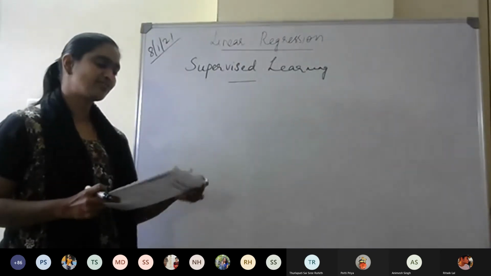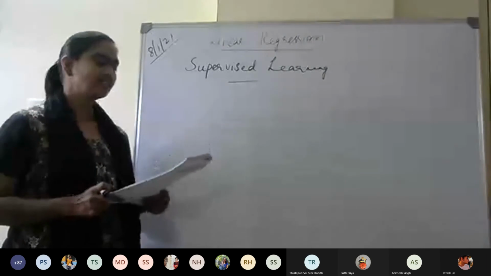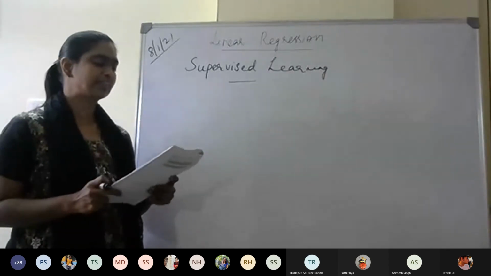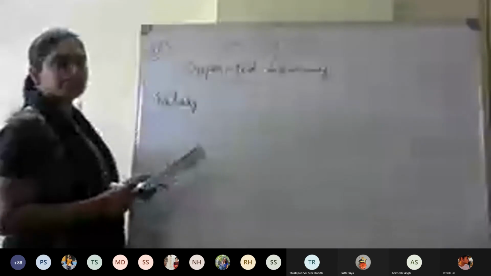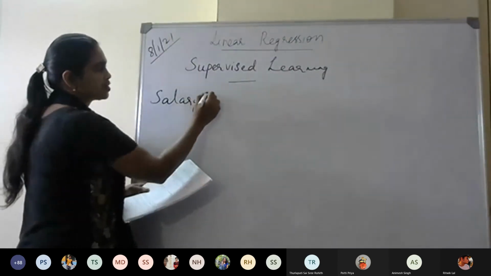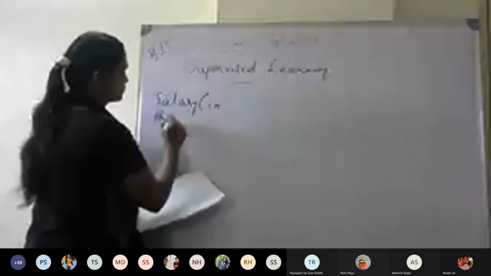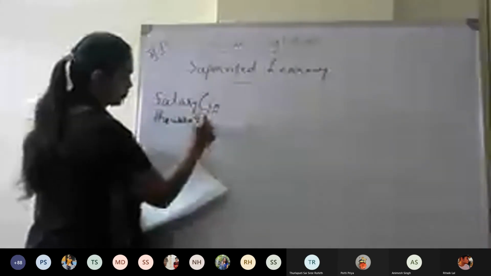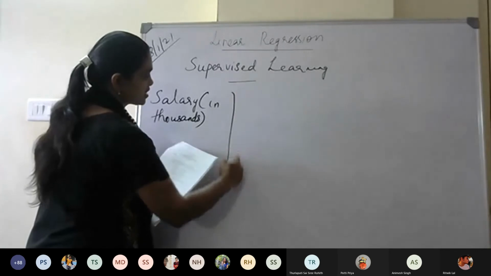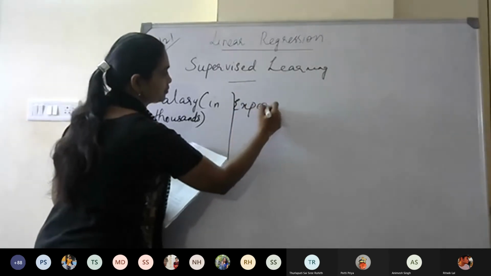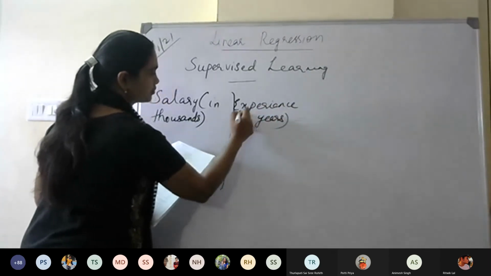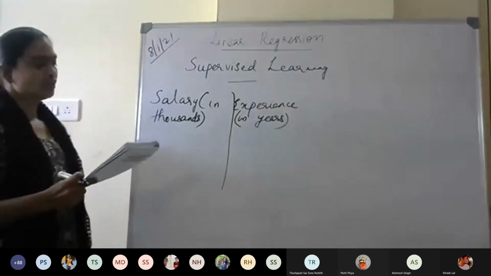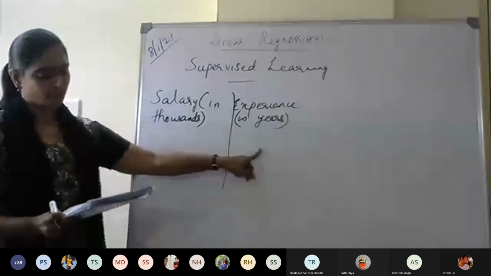So the question I'll read, this is from one of the previous question papers. Given the following data, find the equation of the line that best fits the given data. So the data is like this: salary, as I have discussed earlier in the example, salary in thousands, and then experience in years. Okay. So now here experience is the independent variable.